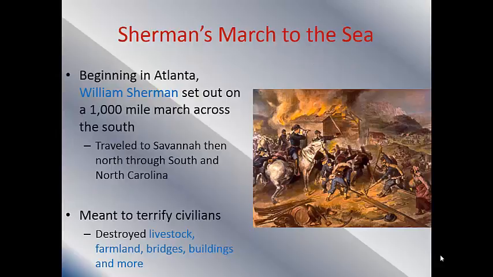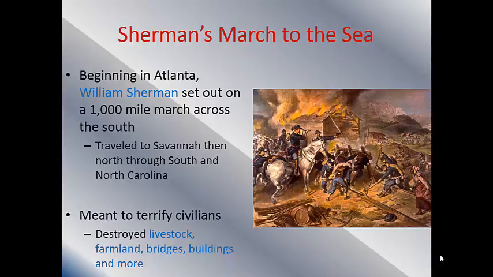Sherman's March to the Sea. So when we talk about this war, we're talking about crazy destruction. So William Sherman decides, you know what? If we're going to have war, let's have total war. Let's do this, baby. So he decides to take his men and set out for a 1,000-mile march across the South. He marches from Atlanta all the way down and eventually gets to the Atlantic Ocean there.